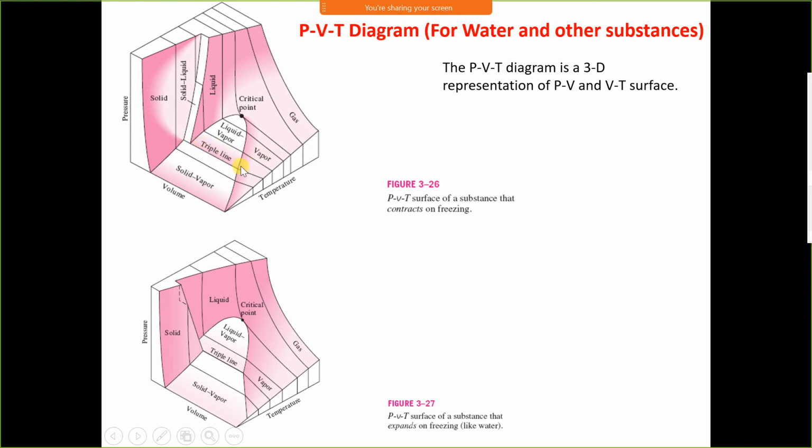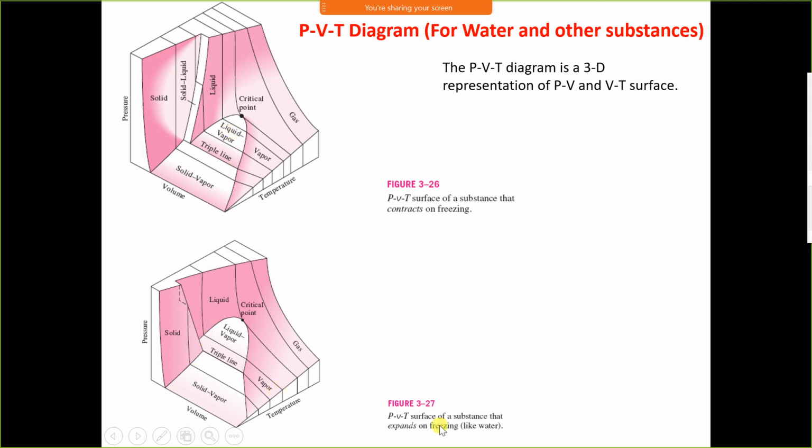This is a triple line. On the triple line, all three phases coexist. This is sublimation line. Here it is a vapor, mixture of solid and vapor, and solid. This is a liquid saturation line, this is vapor saturation line, and the middle portion represents the liquid plus vapor.